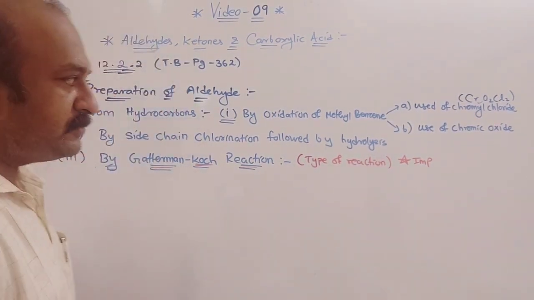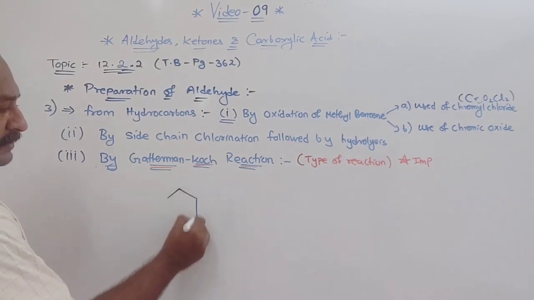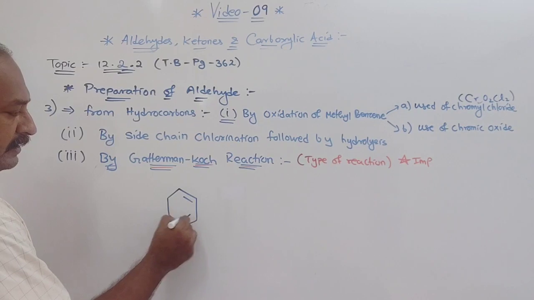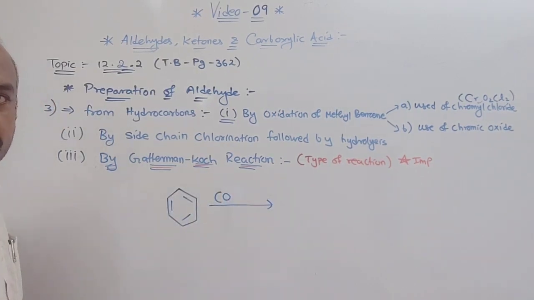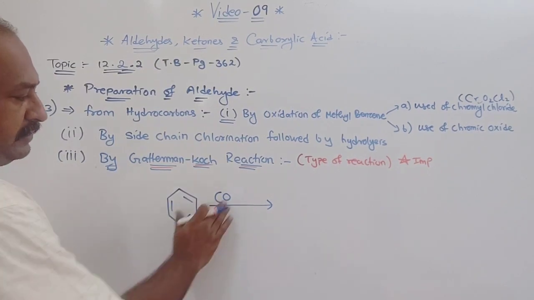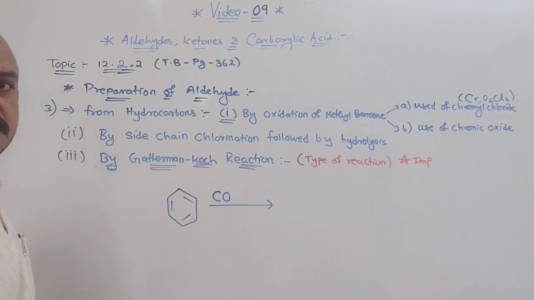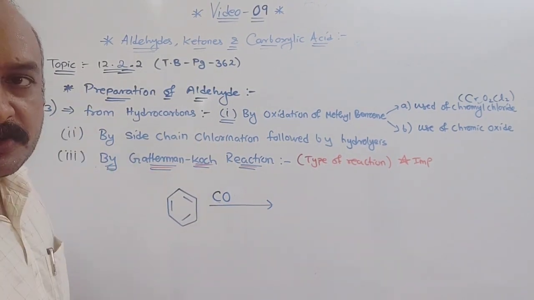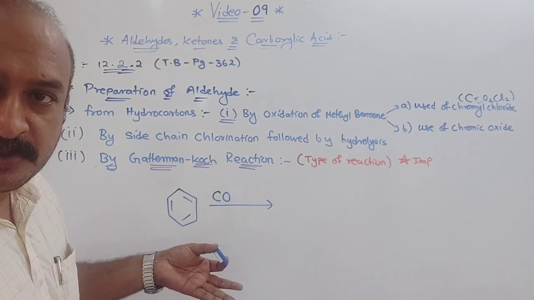In this case, formylation of benzene is done. Means benzene ring is treated in presence of carbon monoxide, CO. Always remember, whenever you write carbon monoxide, the letters C and O must be of the same size. Don't write C capital and O small, otherwise it will become cobalt. Understood?